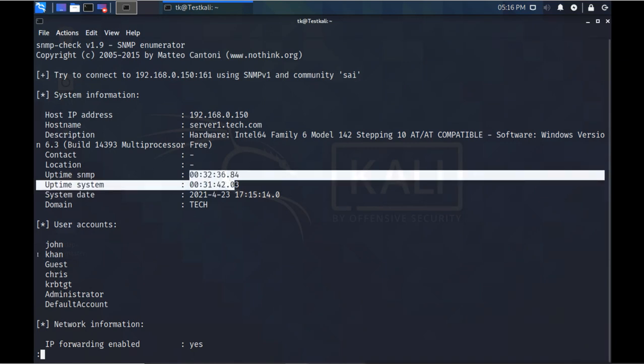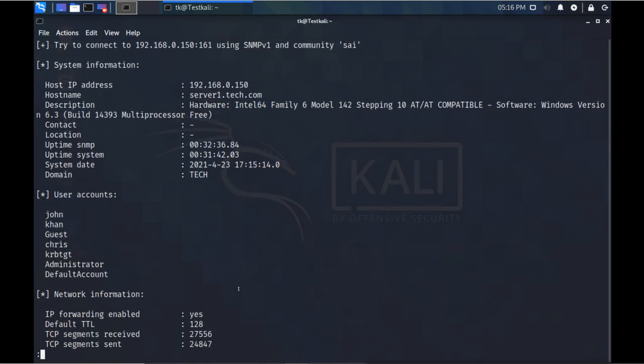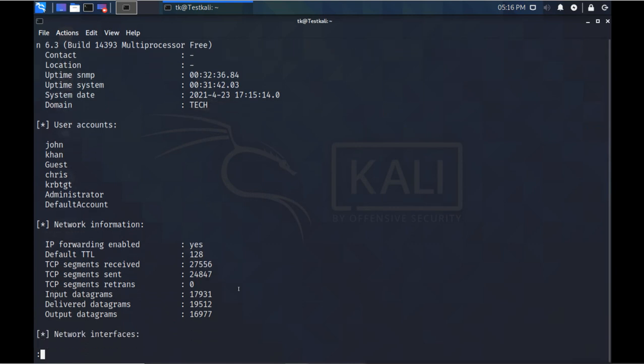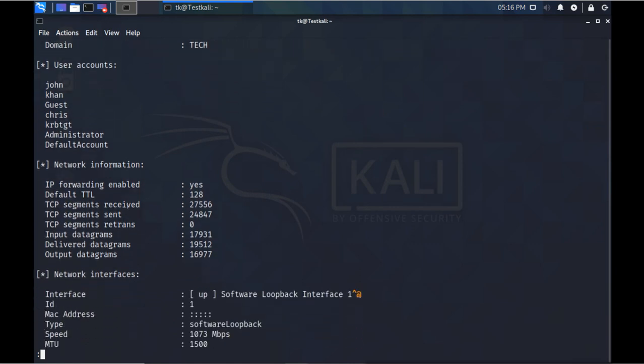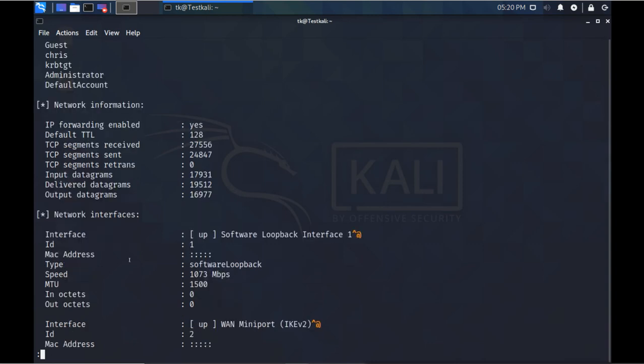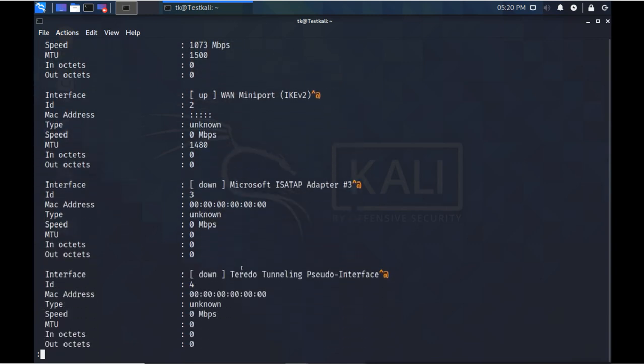Then again you can see it is easily showing the usernames available on that server, and it is very true because the server itself is giving this network information. So we can use this, and here we see the network interfaces. Then we can go down and see the details about this script.